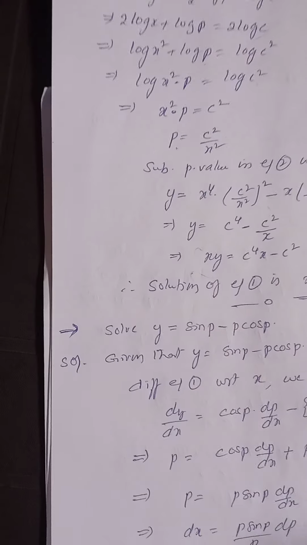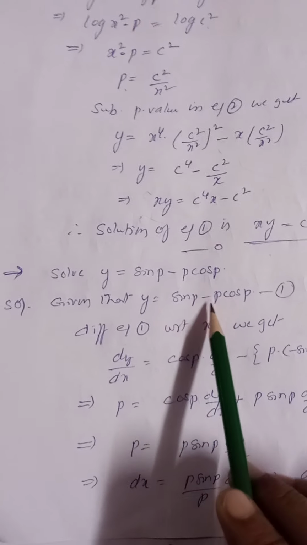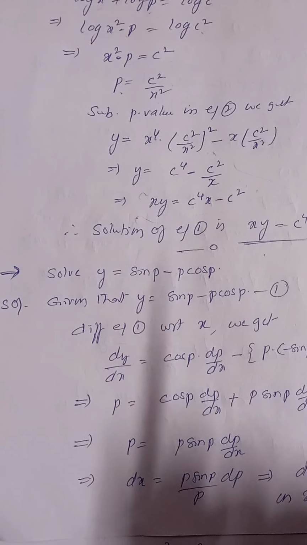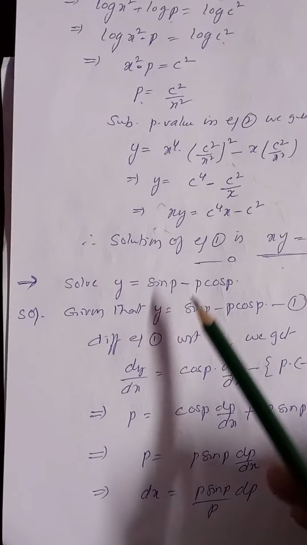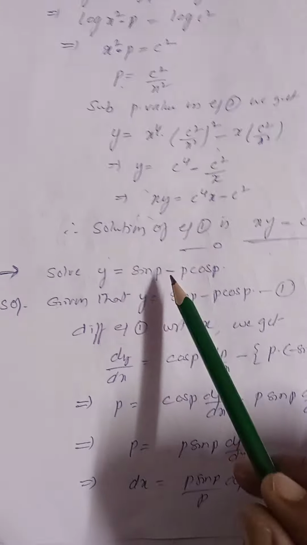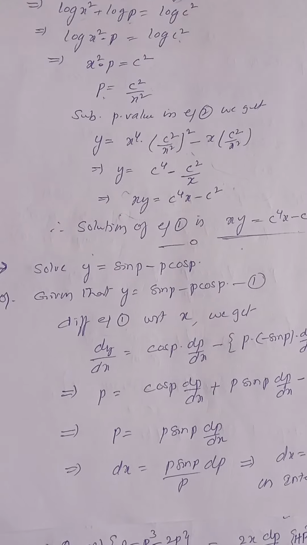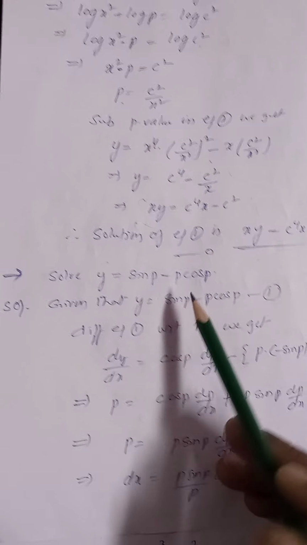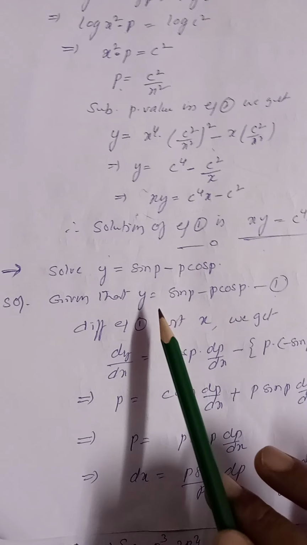Next problem. Solve y is equal to sin p minus p cos p. What is the procedure? Solvable for p. If it can be solvable for p, y or not, that means y power degree. What is the degree of y1? Therefore it can be solvable for y. We have to rewrite the given equation in the form of y is equal to something, already given in that form only. Therefore that's why we are calling it equation number 1, right?